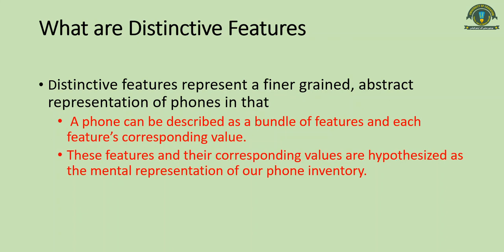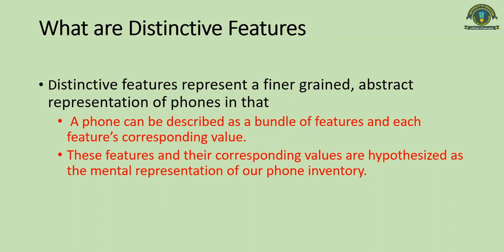Now we will define distinctive features formally. Distinctive features represent a finer grained, abstract representation of phones. So they are a more fine and more abstract representation of phonemes. A phoneme can be described as a bundle of features and each feature's corresponding value.